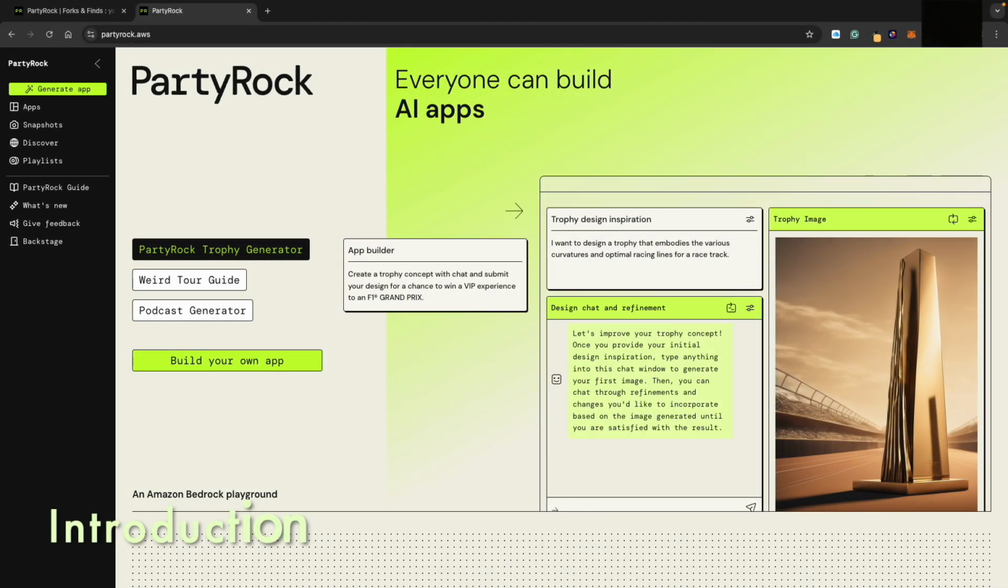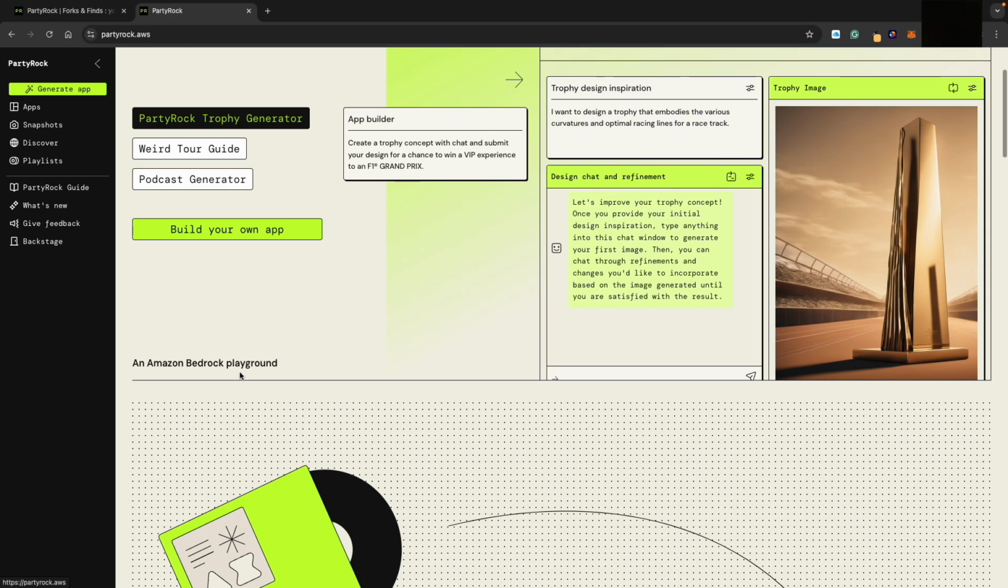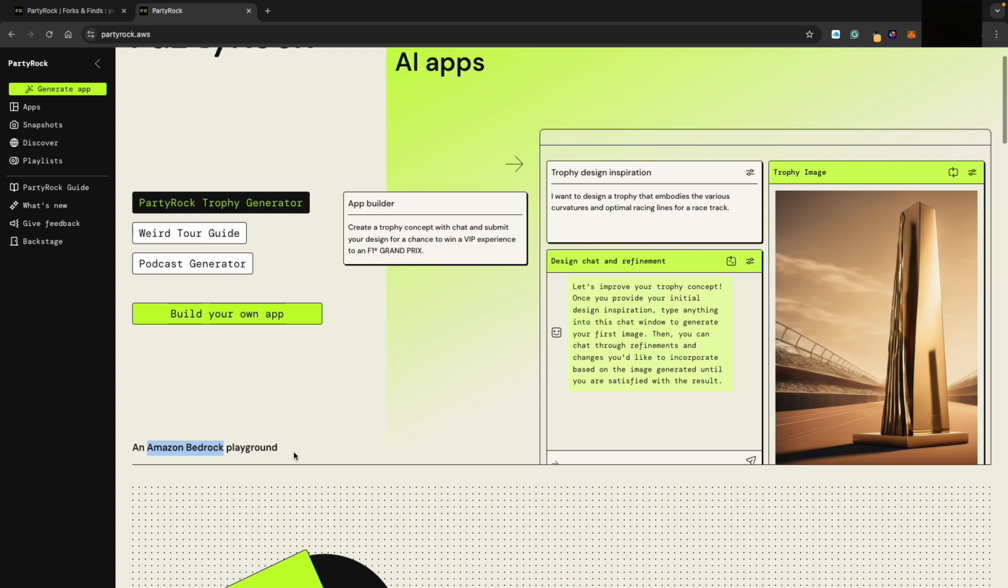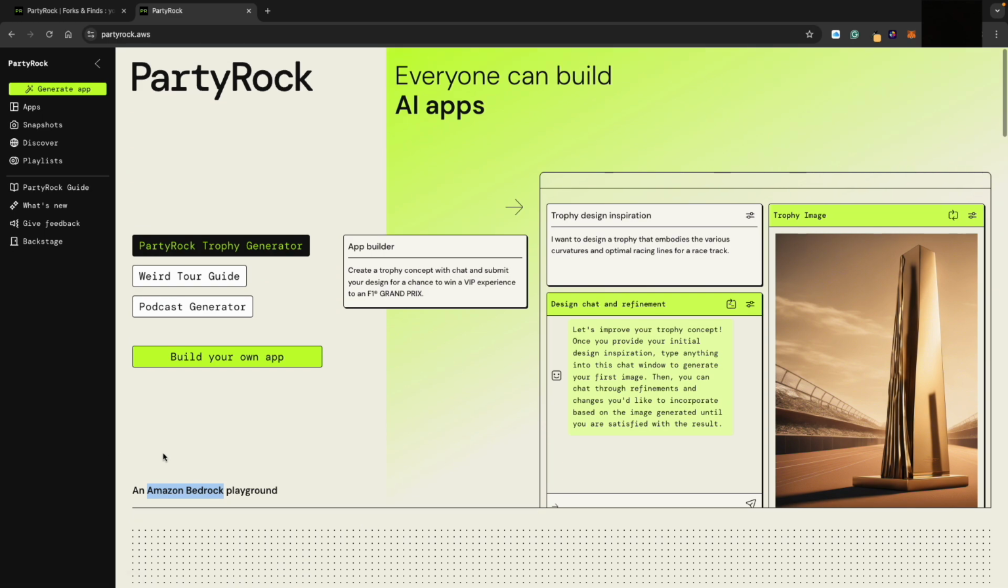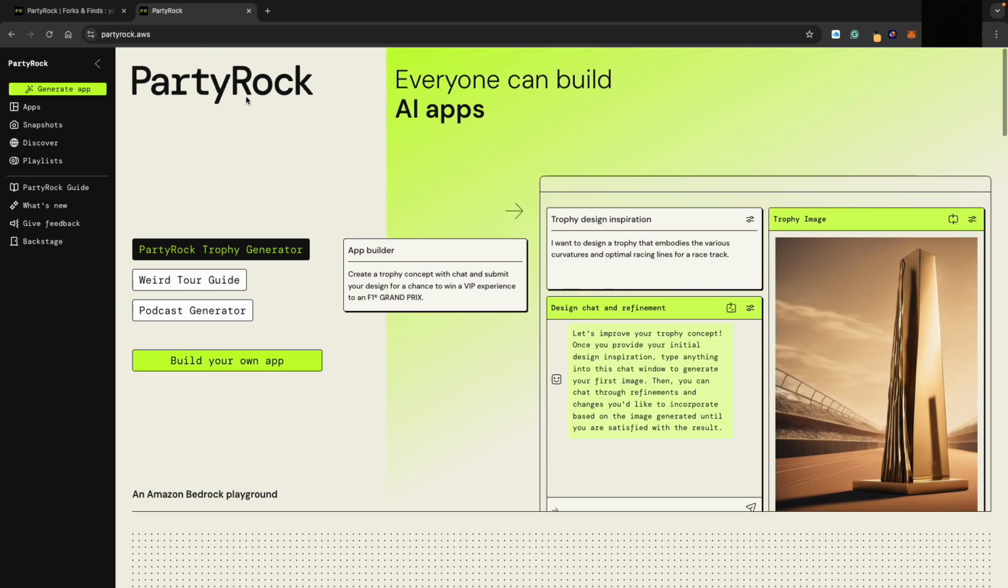Hi there. So today we'll go through PartyRock, an Amazon Bedrock playground, right? If you are aware of Amazon Bedrock, it's basically this Gen AI service that Amazon offers. You are able to access multiple different large language models, and image generation as well. Most of the state-of-the-art AI models are available in Amazon Bedrock. And PartyRock is a playground of it.